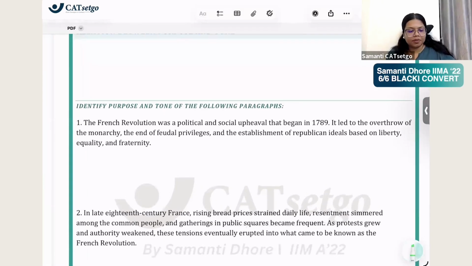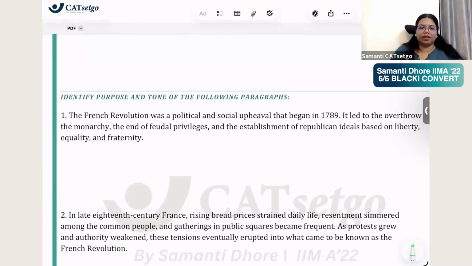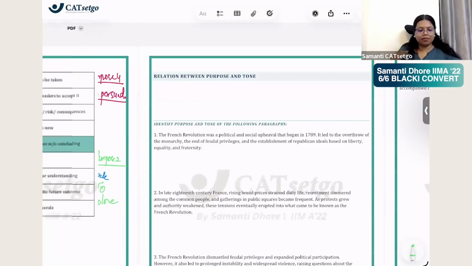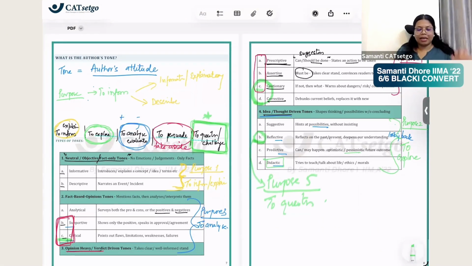Tell me the purpose and the tone of the following. First of all, I hope you got... wait. Before we start solving, I hope it's with you in the notes. Have you noted 5 purposes? For every purpose, have you noted the tones? Very, very important. I want you to do that first, so that we are able to map. है ना? पहले तो ऐसे लिख लो.